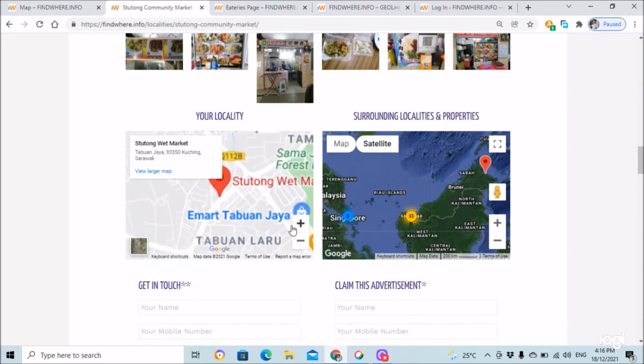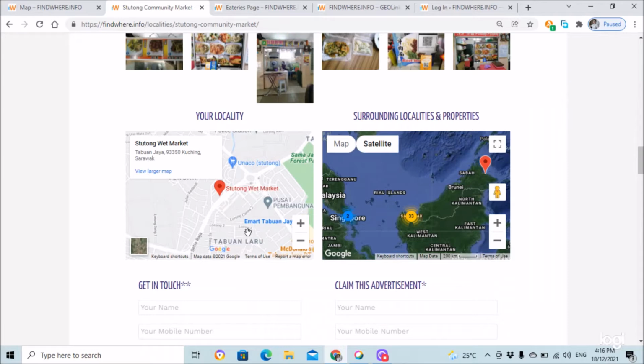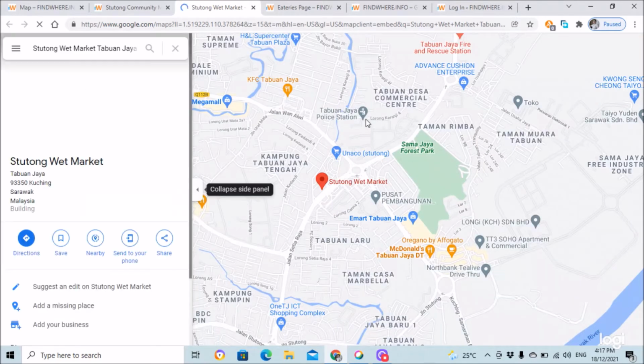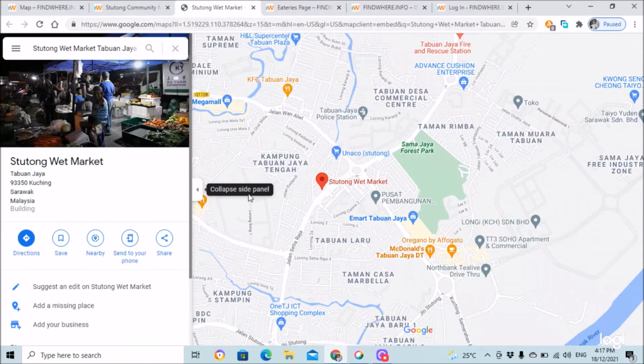Of course, there is a way to open up the full map to view in a larger map. When you choose to view the larger map, it will open up a whole page of Google Map. This allows easier navigation, of course, to check the surrounding areas.